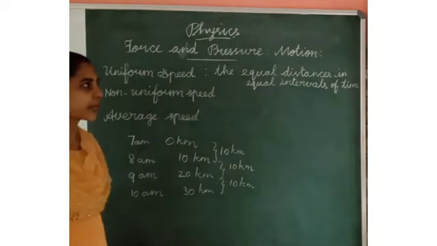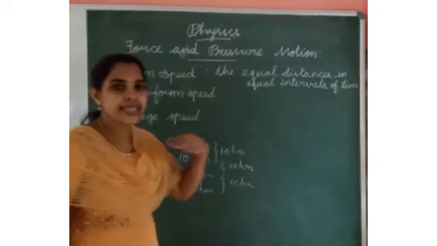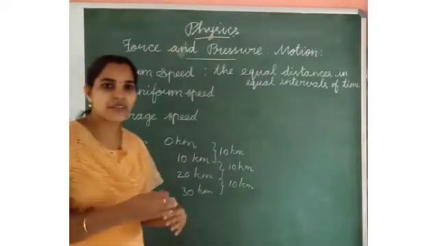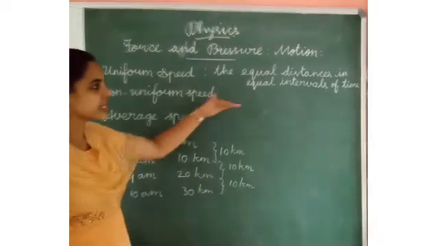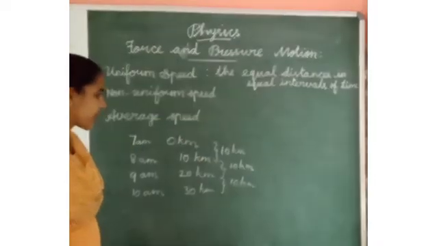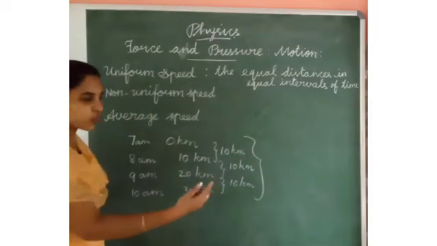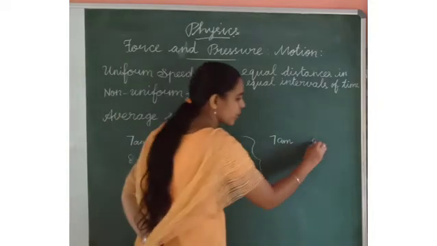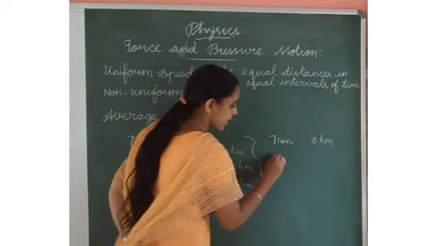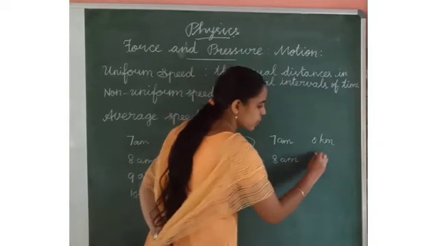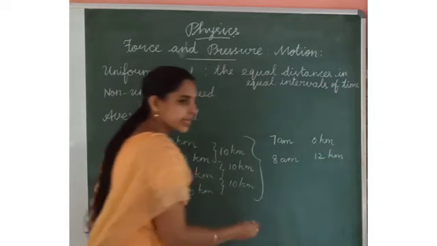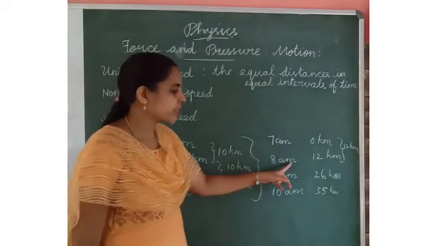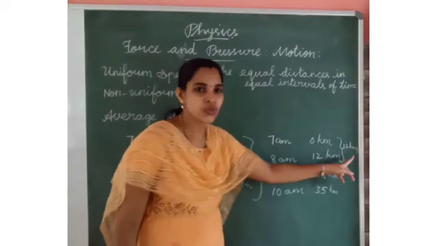And non-uniform speed means unequal distances in equal intervals of time. A body travels covering unequal distances in equal intervals of time. For example, one car is moving from 0 kilometer at 7 a.m. At 8 a.m. it moves 12 kilometer. Next, another 1 hour, listen here. After 1 hour, it will have covered 12 kilometer.